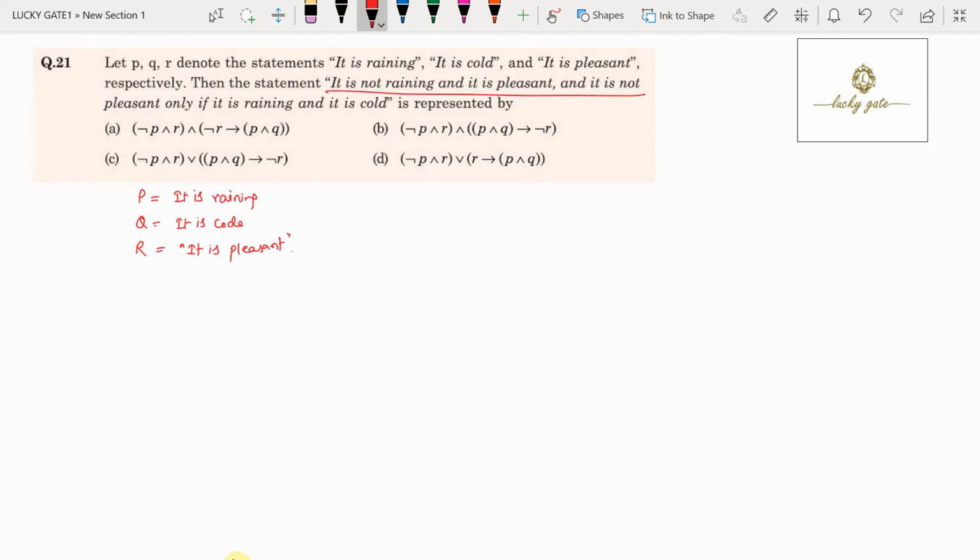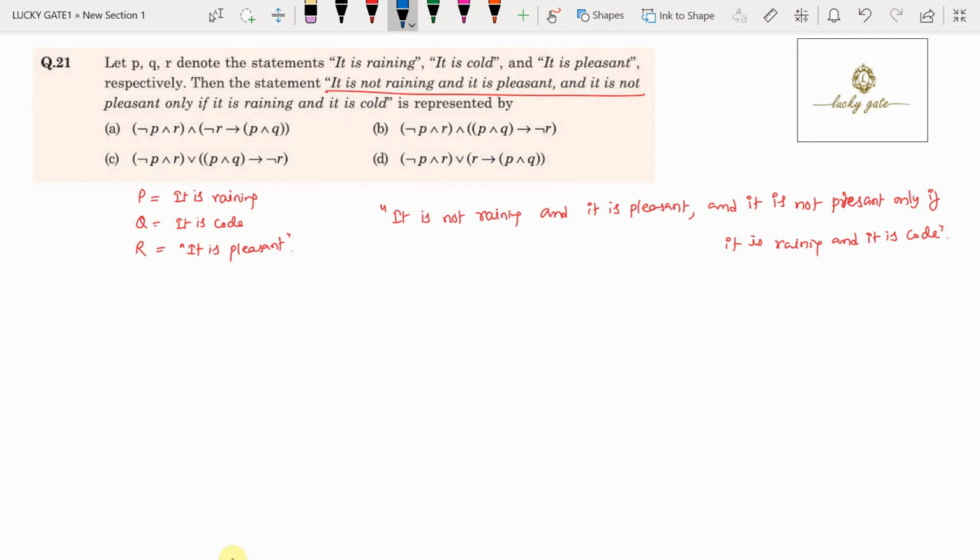Then what is the statement given here? I'm writing clearly. "It is not raining and it is pleasant and it is not pleasant only if it is raining and it is cold" is represented by.